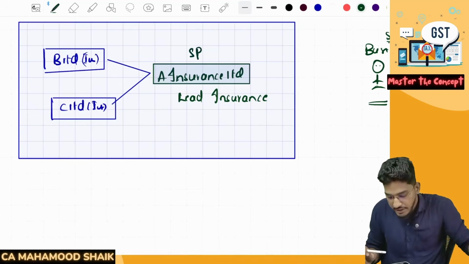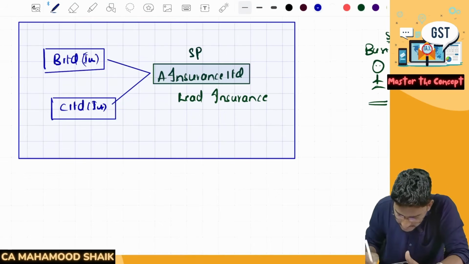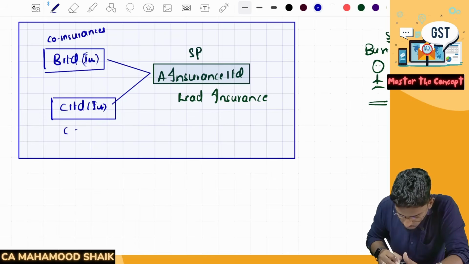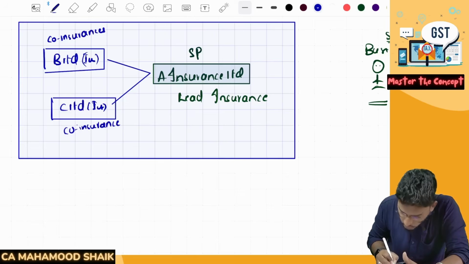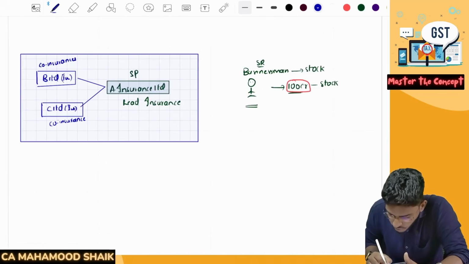So what this company did, they went to other insurers. So now here we call B Limited and C Limited as co-insurers. We will call these two as co-insurers. So these three insurance companies as a group sold a policy. So this entire group has sold a policy.